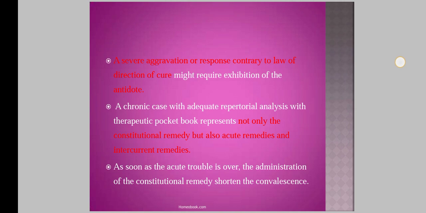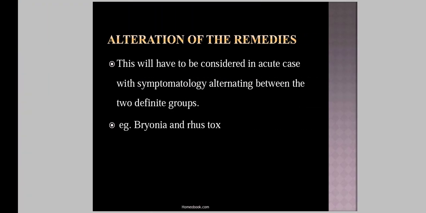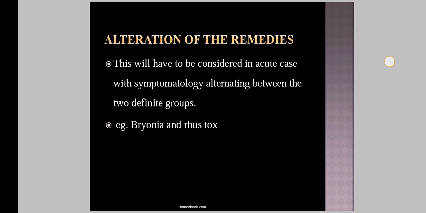Then a chronic case with adequate repertorial analysis with therapeutic pocketbook represents not only the constitutional remedy but also acute remedies and intercurrent remedies. That is, you can use a constitutional remedy but also acute remedies and the intercurrent remedies. Then, as soon as the acute trouble is over, the administration of the constitutional remedy shortens the convulsions. So, these are the indications for the change in the remedies.